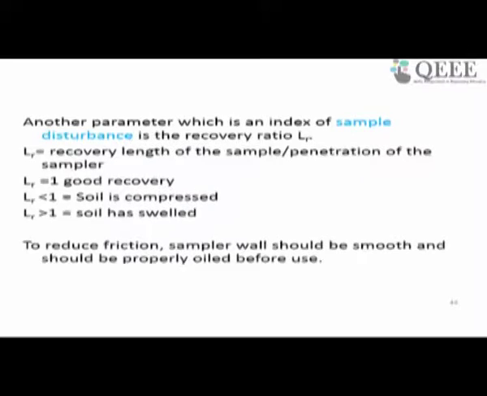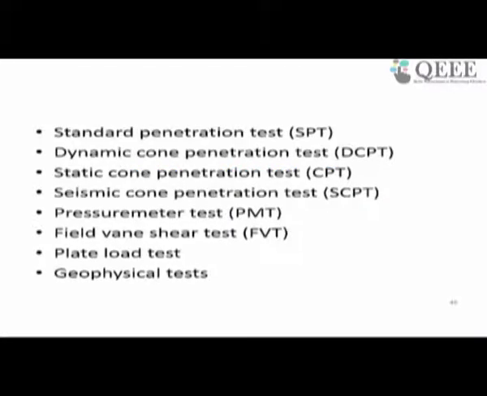So with this, we have just discussed the various types of boring methods, the basic background on the site investigation, and then some of the sampling techniques. We'll have a 5 minute break, and then we'll continue with various types of field tests which are commonly used during your investigation. Now we'll discuss the various field tests related to site investigation which are commonly used.